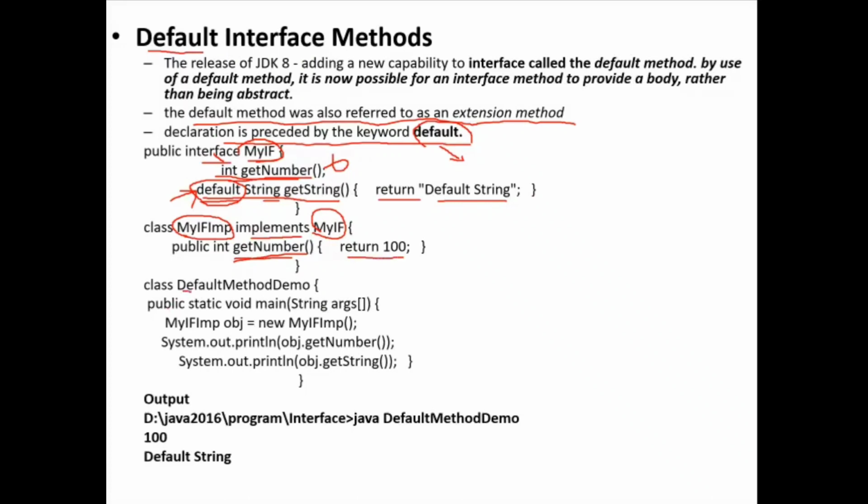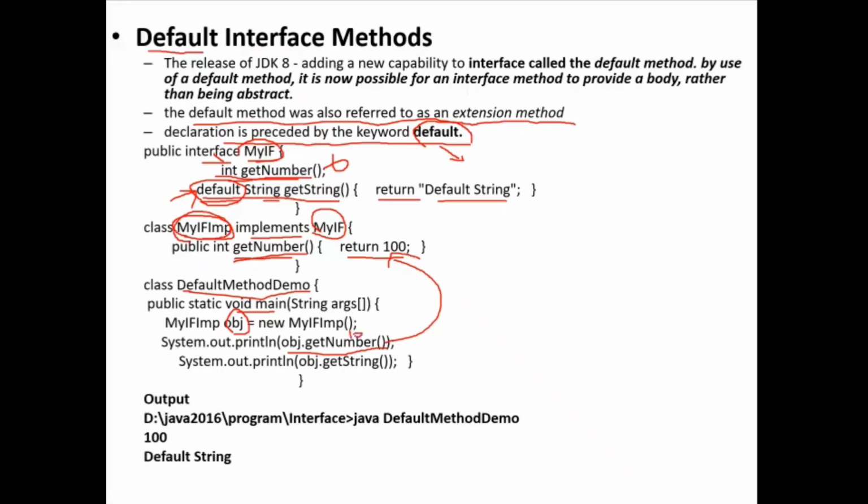Another class, default method demo. Within that I have a main function. Here I'm creating an object for this class, my IF implementation. And then obj.get number. Actually, this is an abstract method, so I have overridden it here. So now control will come here, and then it will return 100. So now 100 will be printed.